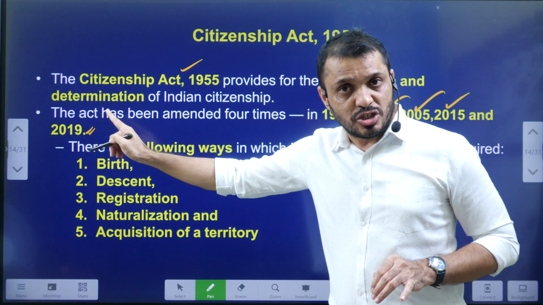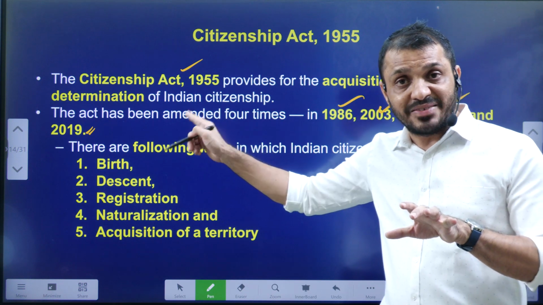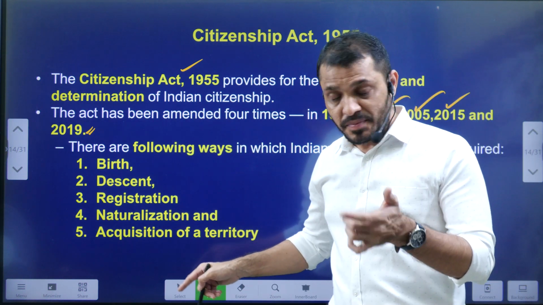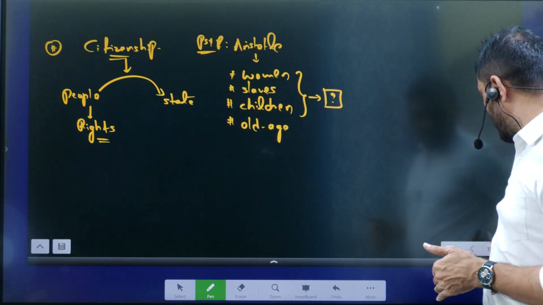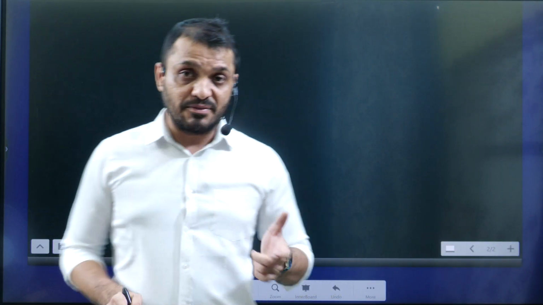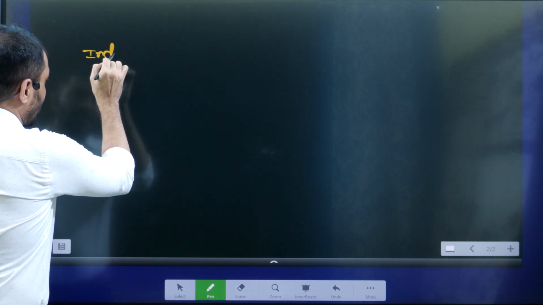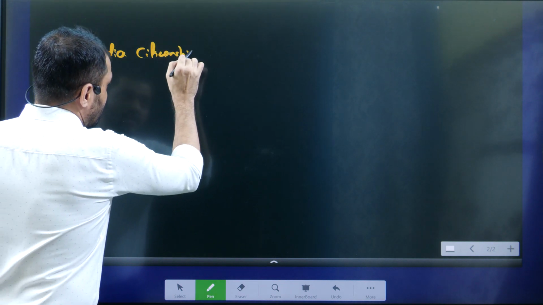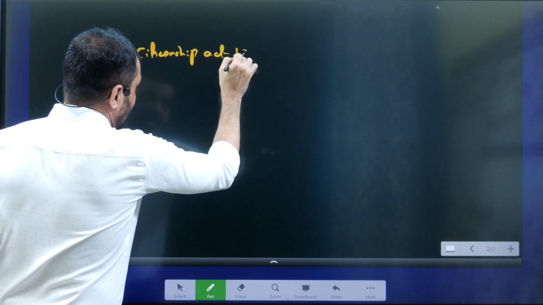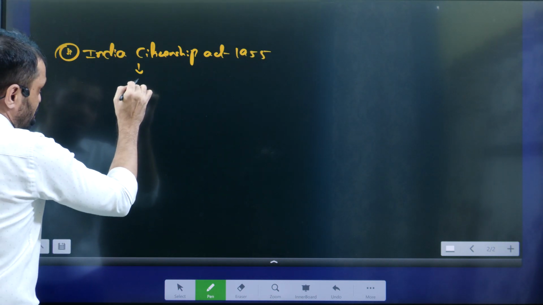The 2019 Citizenship Amendment Act became controversial because it started giving citizenship based on religion. Actually, in India, according to the Citizenship Act 1955, citizenship will be given under the following grounds. According to this, a person will be given citizenship.